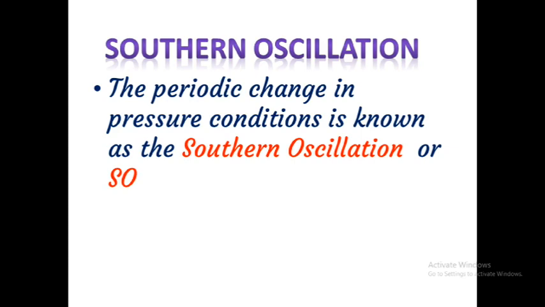At the same time, the tropical eastern Indian Ocean experiences low pressure. But in certain years, there is a reversal in the pressure conditions. That means the eastern Pacific has a lower pressure and the eastern Indian Ocean has a higher pressure. This periodic change in pressure condition is known as Southern Oscillation or SO.